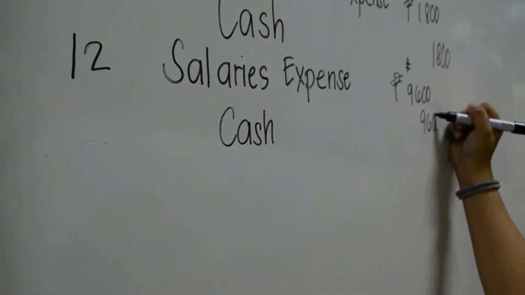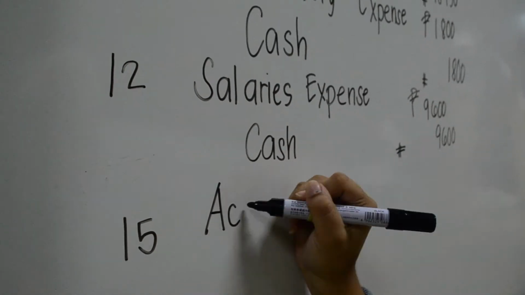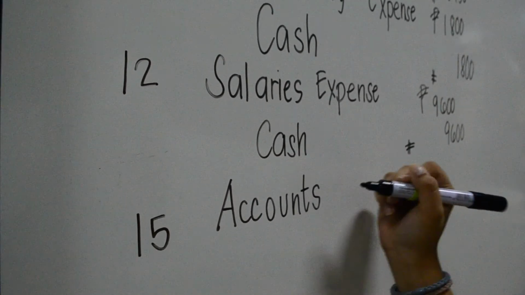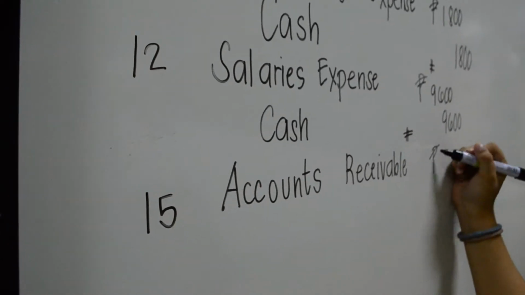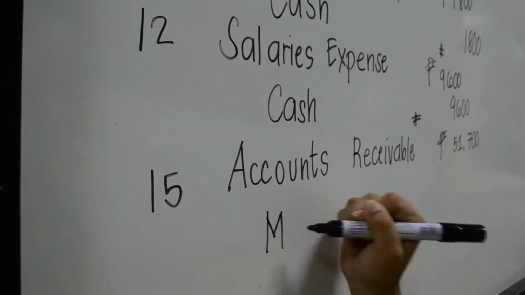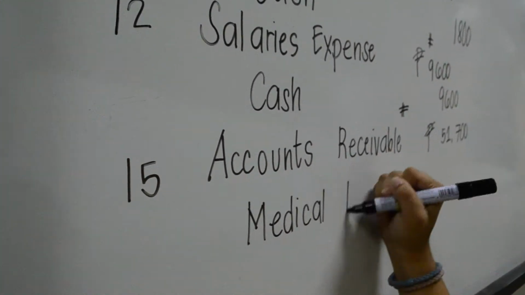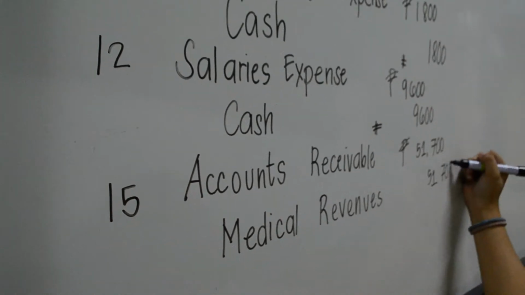On March 15, we billed patients 51,700 for services rendered. So we record accounts receivable on the debit side and medical revenues on the credit side, both amounting to 51,700 pesos.